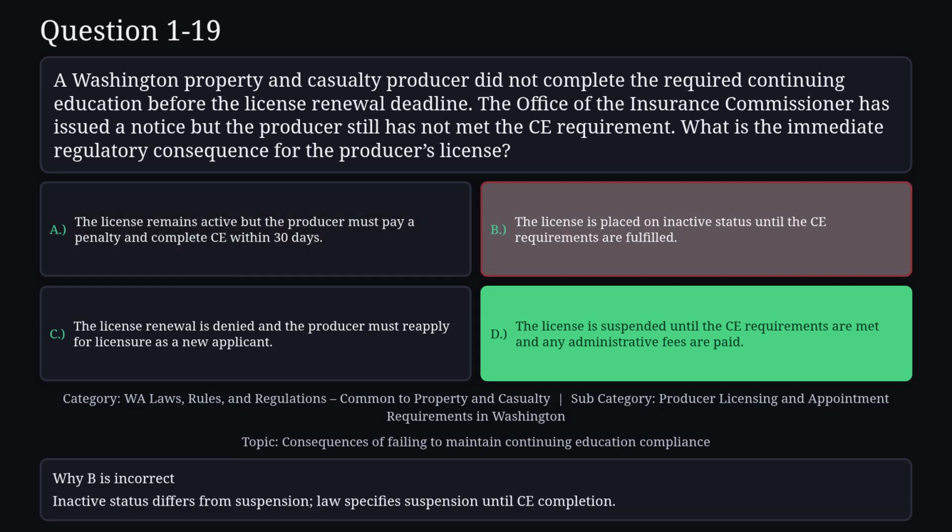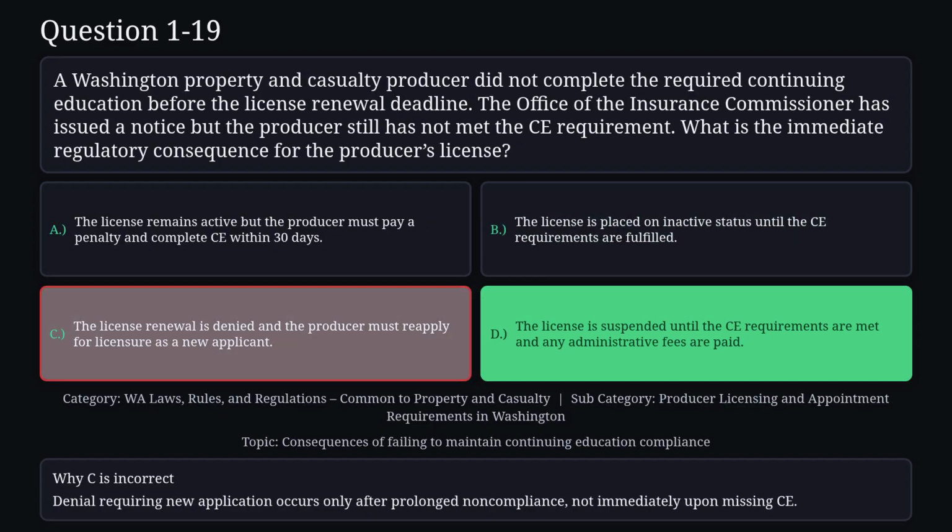Reason B is not correct. Inactive status differs from suspension. Law specifies suspension until CE completion. Reason C is not correct. Denial requiring new application occurs only after prolonged noncompliance, not immediately upon missing CE.